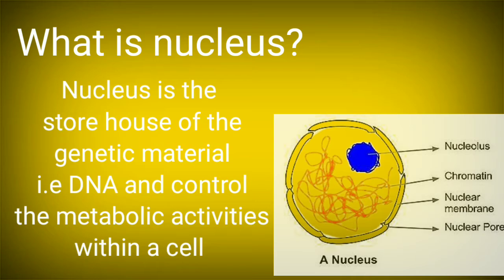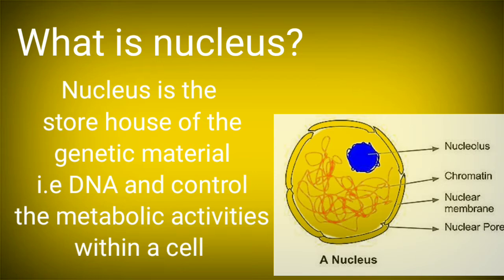So this happens for every individual cell in the body of living organisms. Similarly, when living organisms undergo reproduction, basically all the sexually reproducing organisms, where the parents transmit characters from themselves to their offspring, in this process also the nucleus plays a very important role.